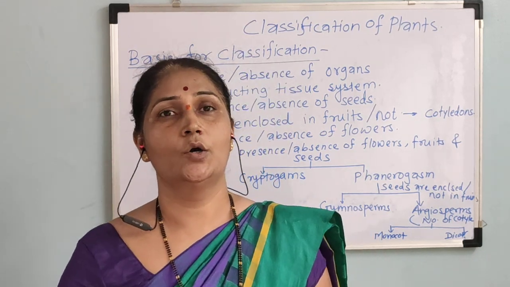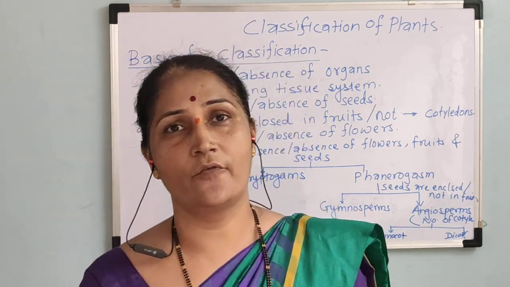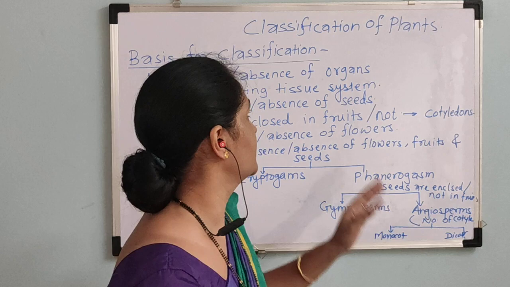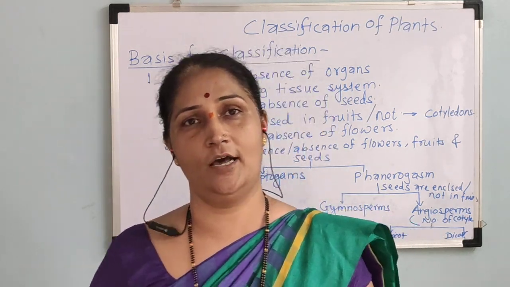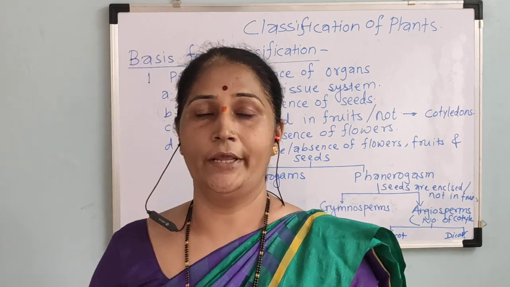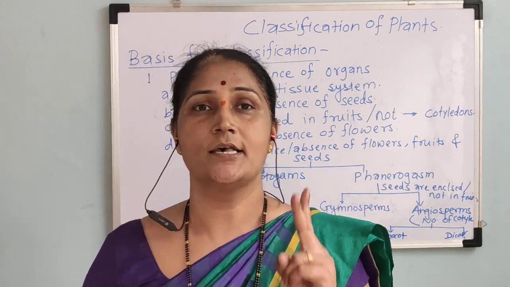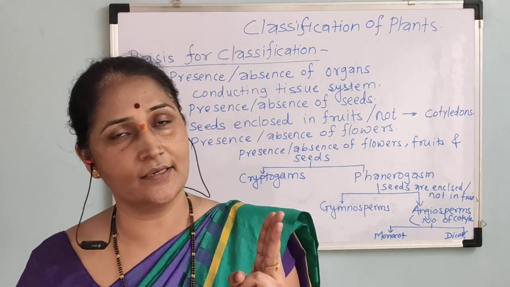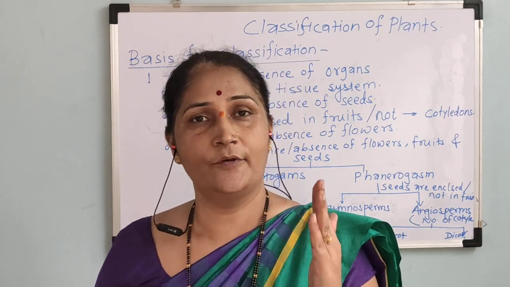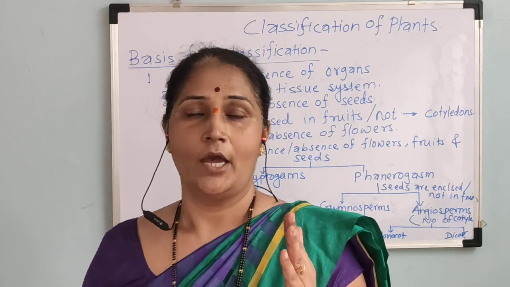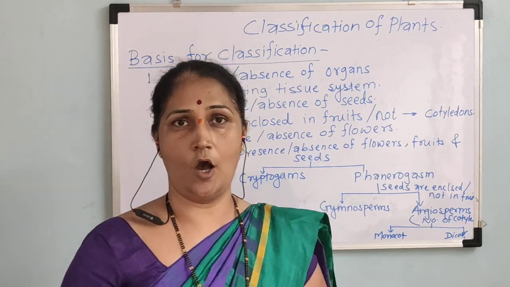नमस्कार विद्यार्थी मित्रांनो. In last video we have studied the five kingdom systems of classification under the classification of plants. In that we have discussed there are five kingdoms according to Whittaker. Which are these? First kingdom is Monera, second is Protista, third is Plantae, fourth kingdom is Fungi, and fifth kingdom is Animalia. And no doubt our name of chapter is classification of plants.